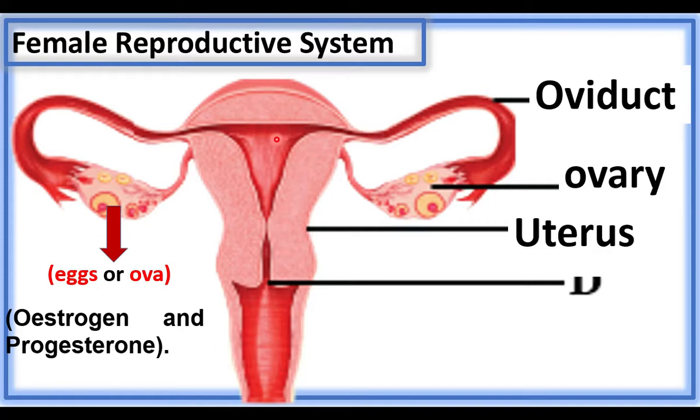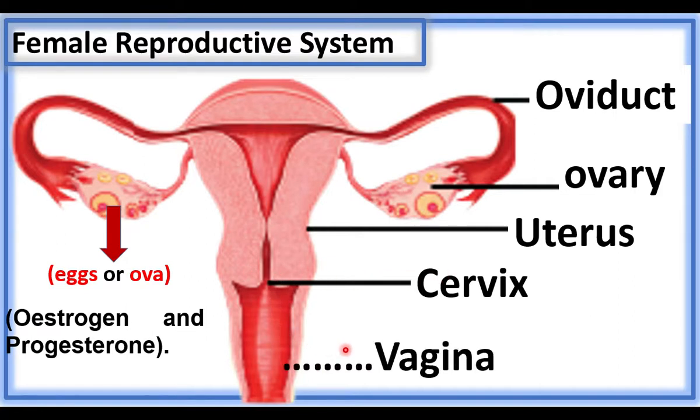Uterus is a place where child development takes place. The neck part of the uterus is the cervix. Cervix opens into a canal called the vagina. Sperms are received in this canal. Childbirth takes place through this canal. Child development takes place inside the uterus. Childbirth takes place through the vagina. It acts as the birth canal.